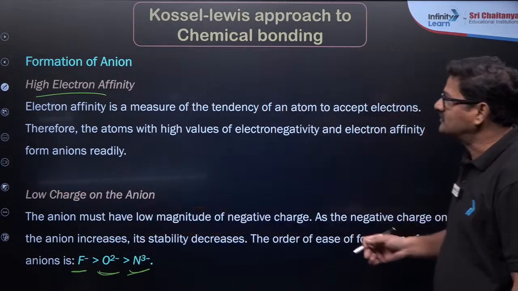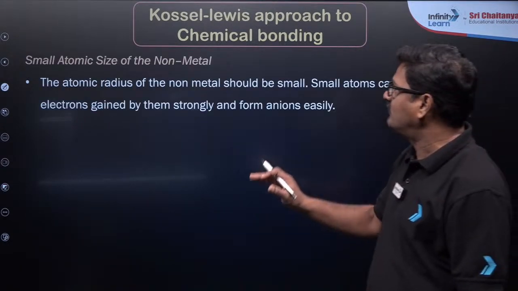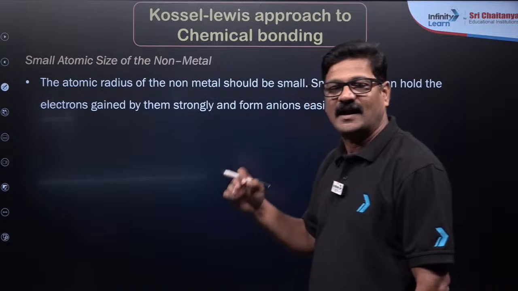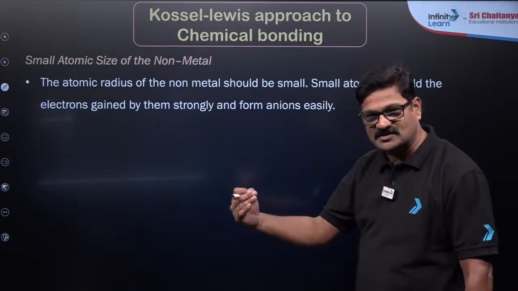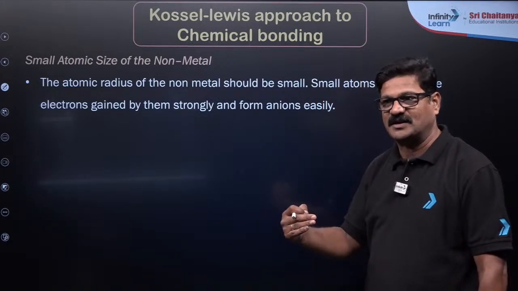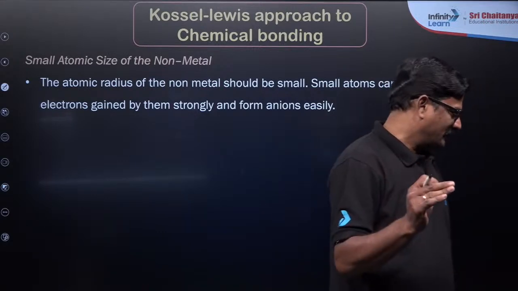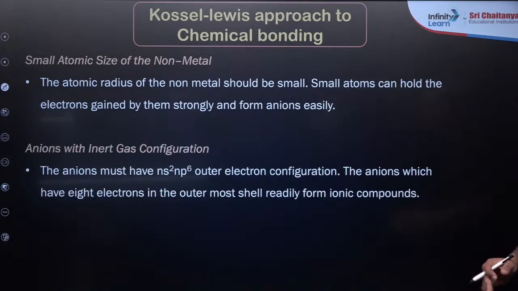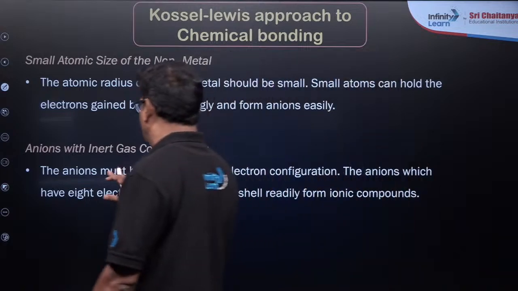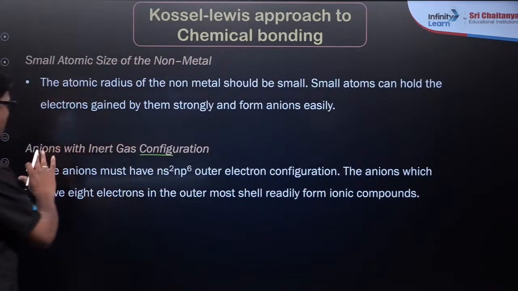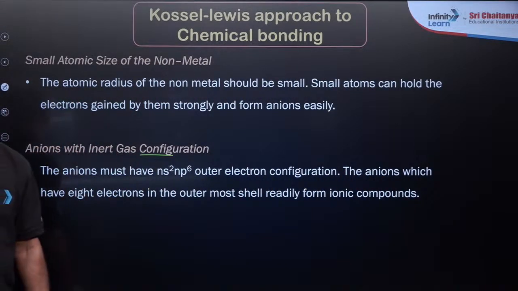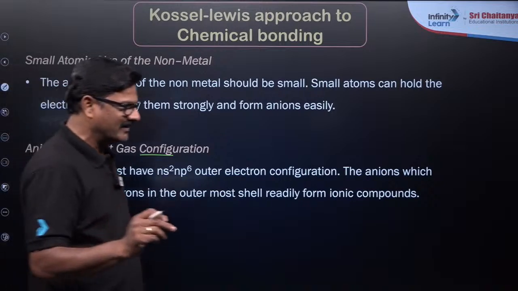Let's talk about the small atomic size of the non-metal. A non-metal with a smaller size has a great tendency to accept the electron, and they can form anions so easily. Anions with inert gas configuration are not that important, but you can see. Are you getting it or not?